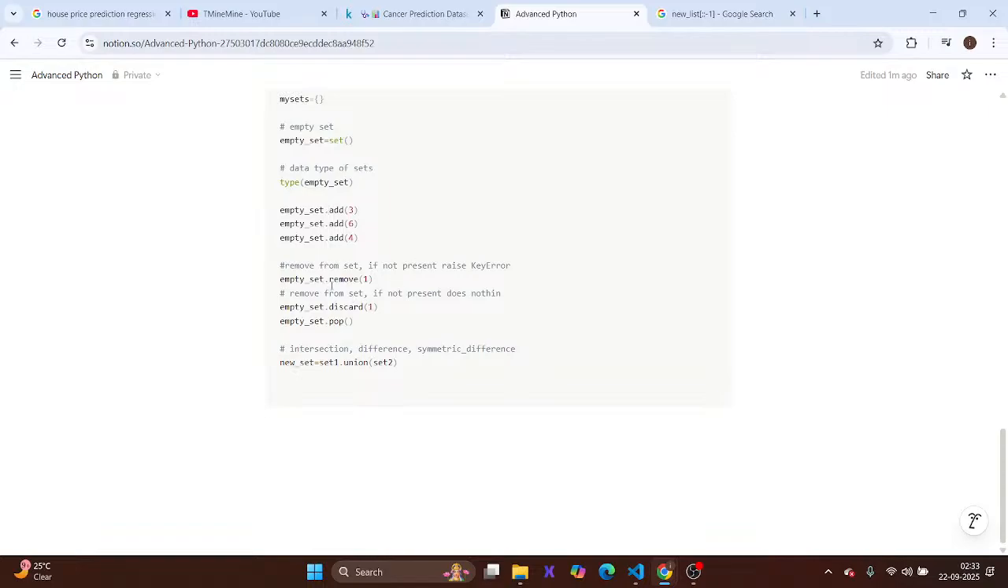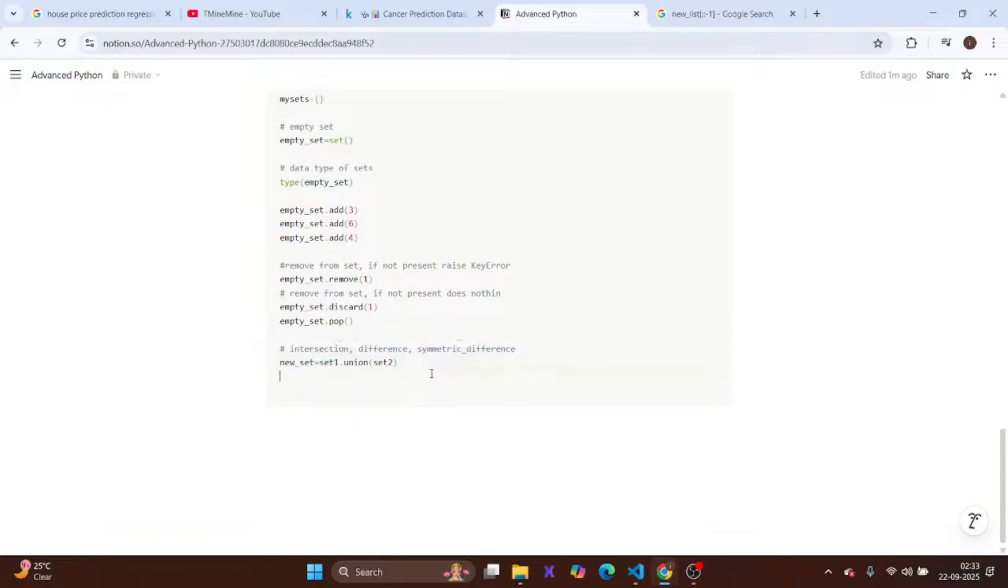What is the difference between remove and discard? If one is not present in the set, then remove will raise a key error. But if you use discard, and one is not present in the set, then it will do nothing. It doesn't raise any error. You could also use pop to pop the last element.